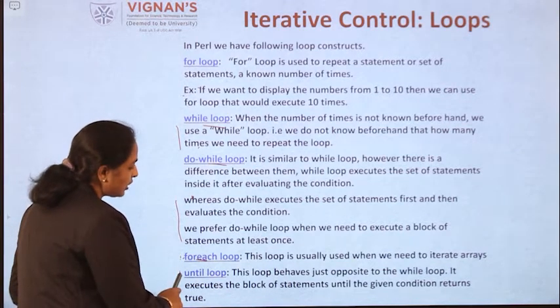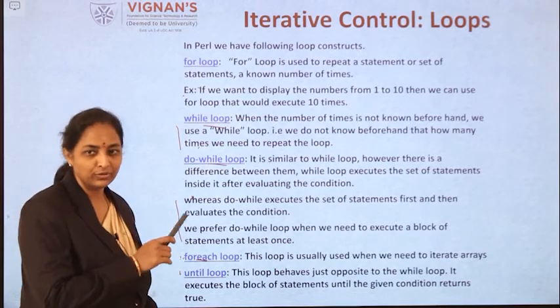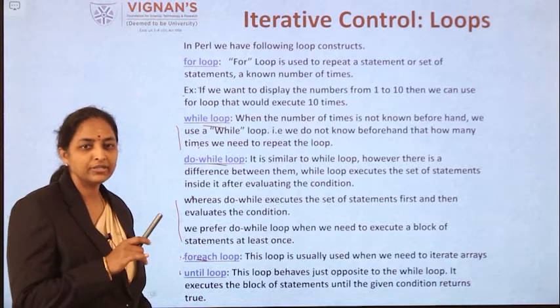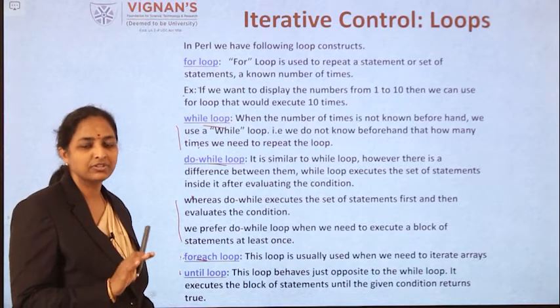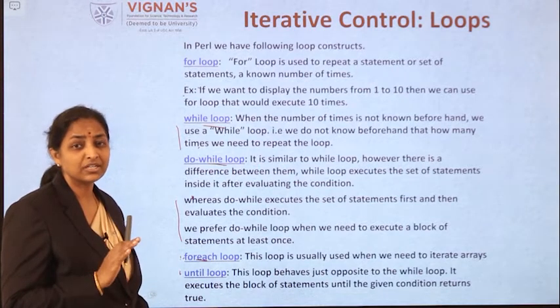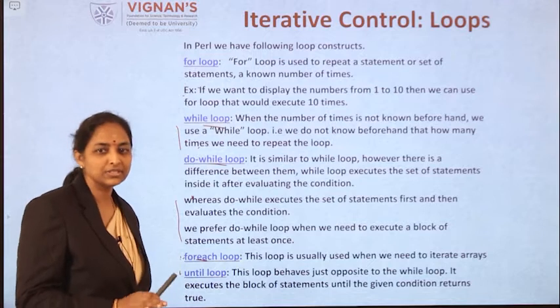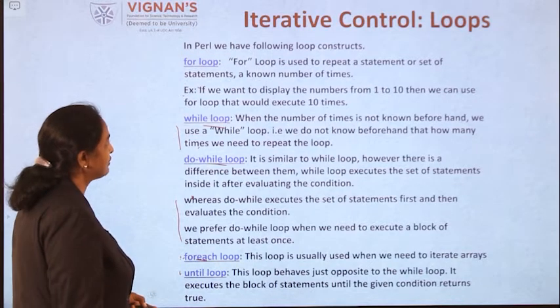Now coming to the until loop, which is the same as the while loop. The main difference is that a while loop is executed when the condition is true. An until loop is executed when the condition is false. This is the difference. Please try to remember. Now we will see them one by one.